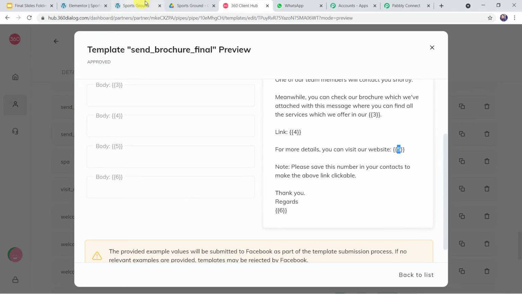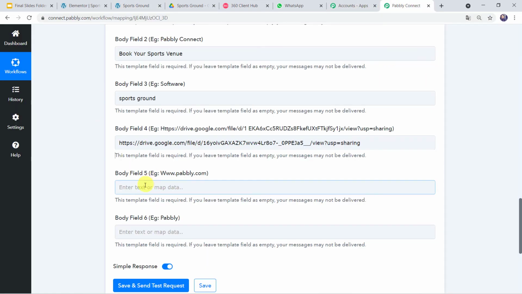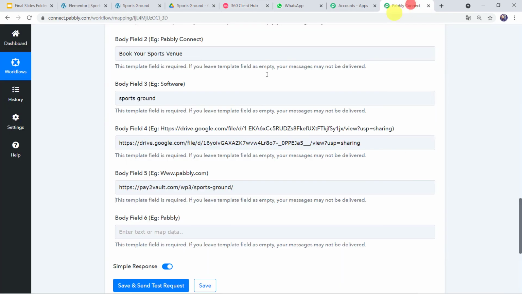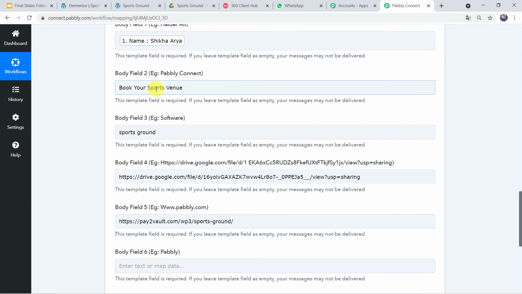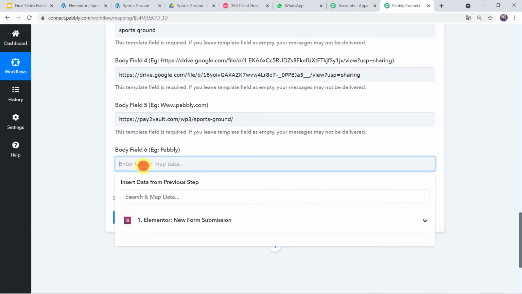So I'll just go to the website page. From here I'll simply copy this website address. I'll go back to Pabbly Connect and I'll just give the website address over here. Now body field 6, example Pabbly, that's the name of a company. Again here in template, thank you, regards, here your sports ground name is going to come. So here in Pabbly Connect we have given this ground name as Book Your Sports Venue. We have to give the same name in body field 6 also.